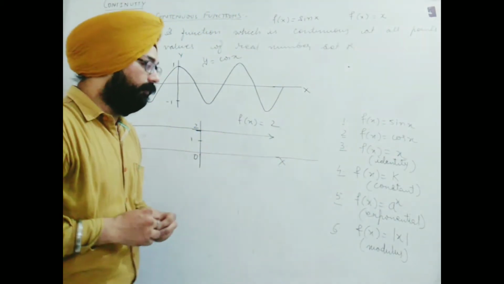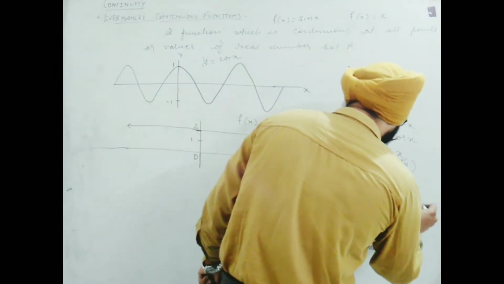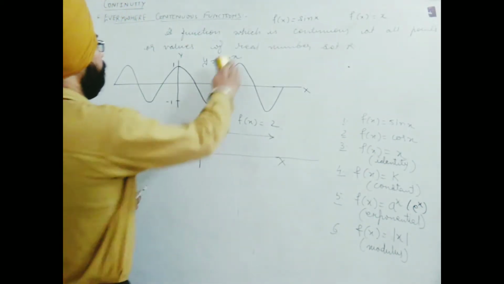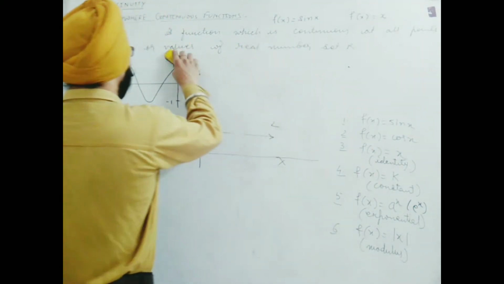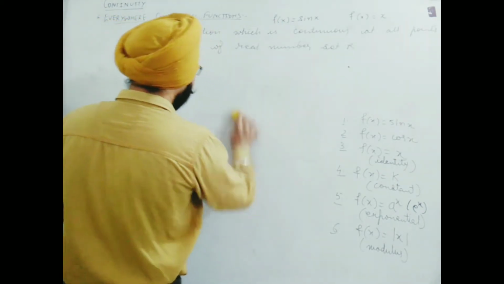Next, f(x) equal to a raised to the power x. This is exponential function, including e^x also. This function includes e^x also, one of them. Exponential has 2 categories. If you know the basics, you know very well. It has 2 types of graphs based on condition. Now, if I find its graph,